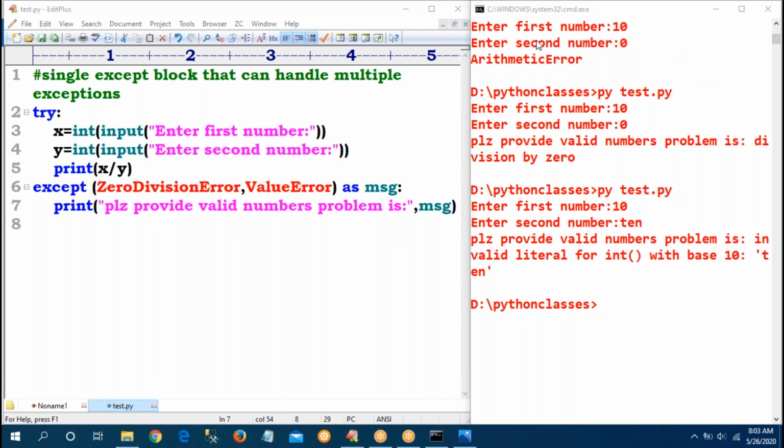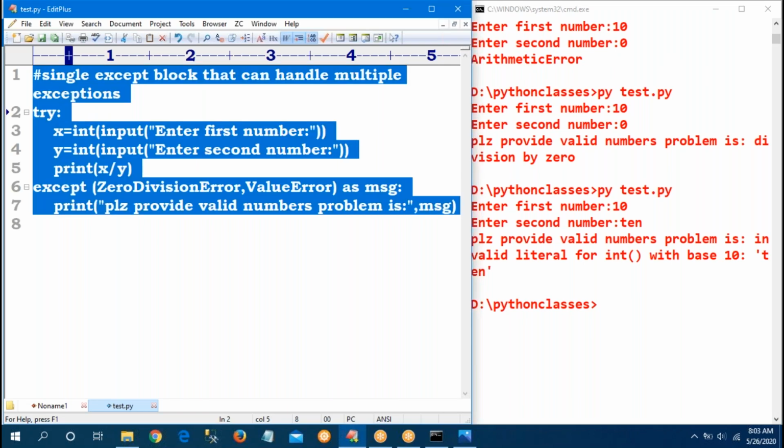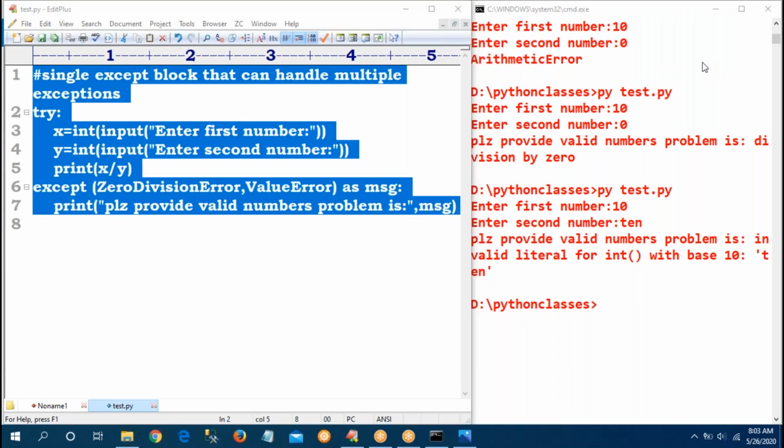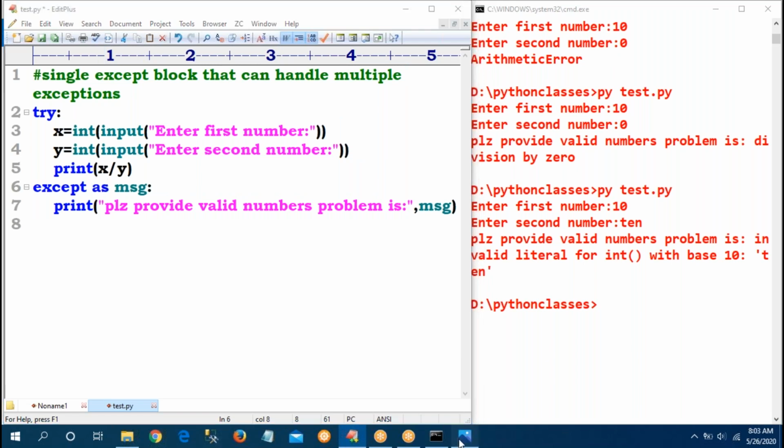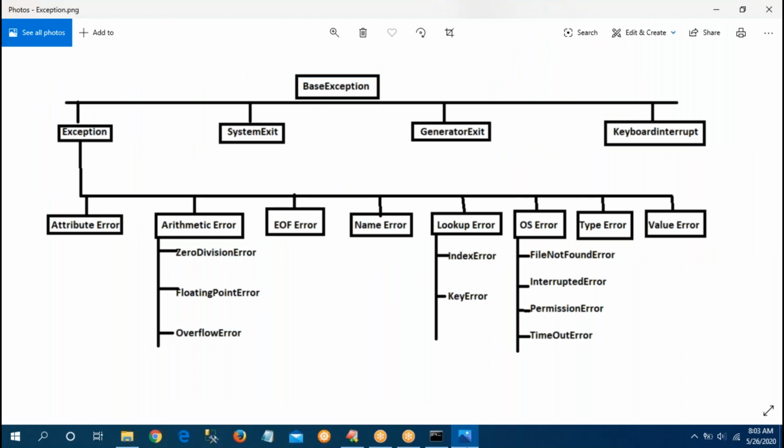That is one more example: only one except block, but multiple exceptions handled. Just now someone is asking, why all these child classes, I don't want them. Simple, remove all of it. What is the main parent class in Python? BaseException.